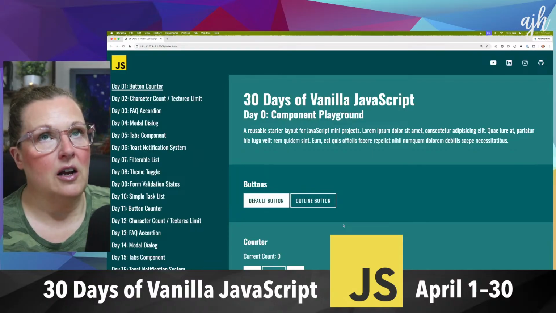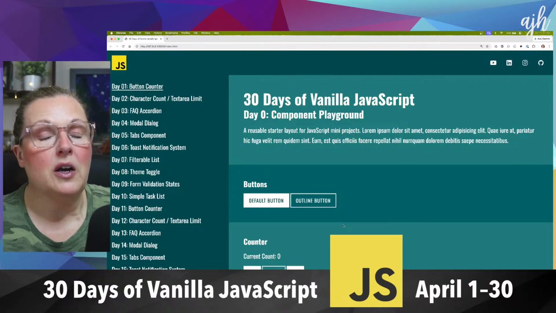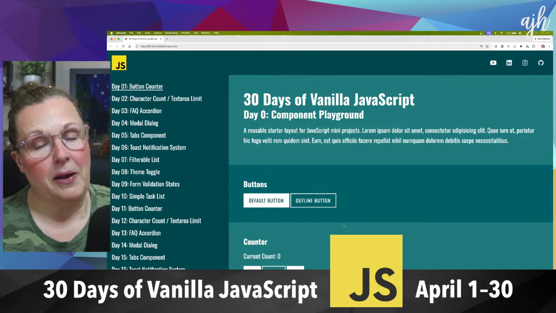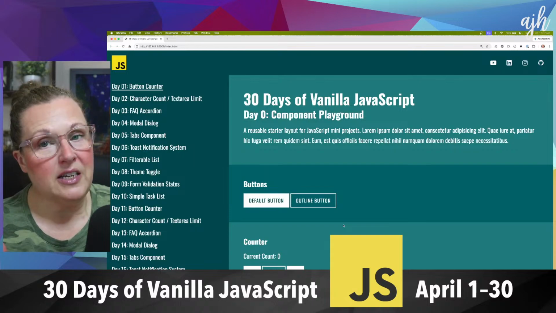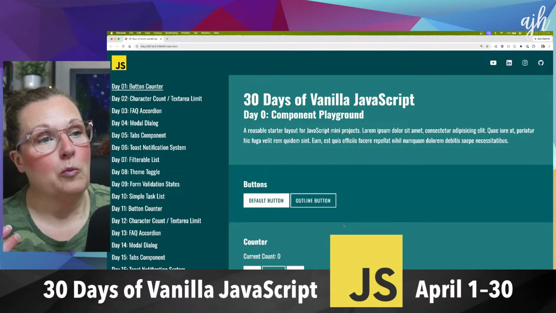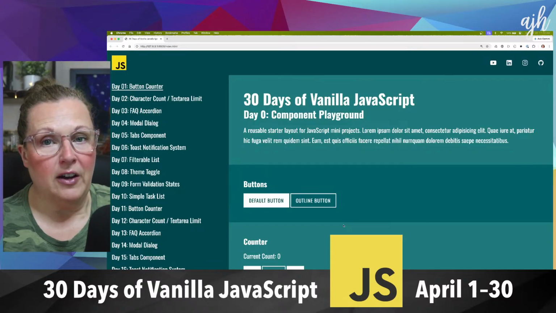But I am prioritizing styling the UI elements for the purposes of the stream and the challenges, because on Tuesday the 31st, that's going to be our deployment day. That's where we're actually going to set up a LAMP stack, Linux, Apache, MySQL, and PHP on DigitalOcean. We're going to update our DNS settings. So we're going to create an A record and a CNAME record. And we're going to get this deployed using either rsync or FileZilla.